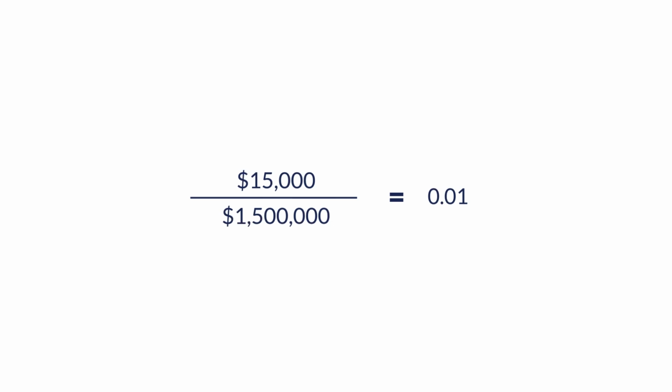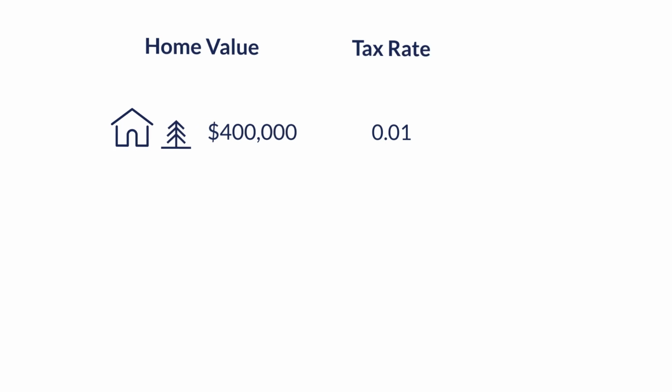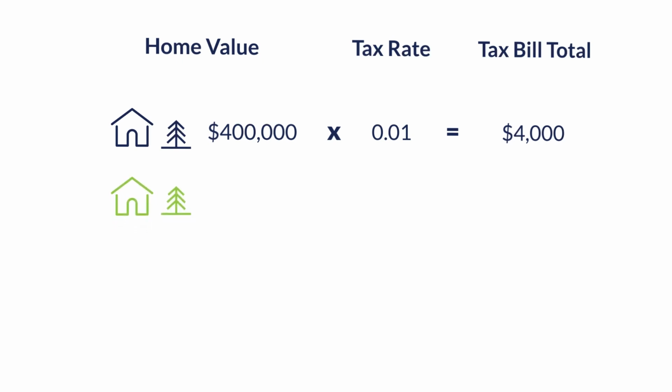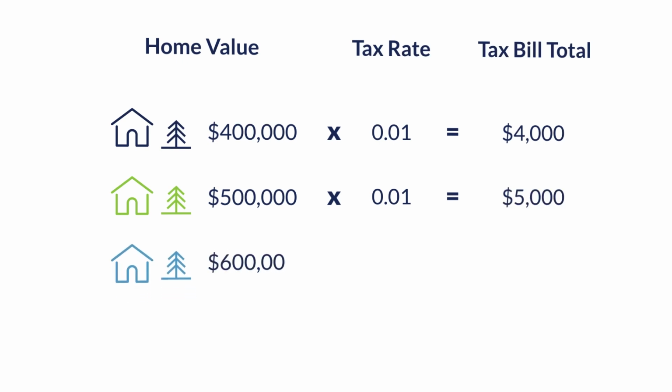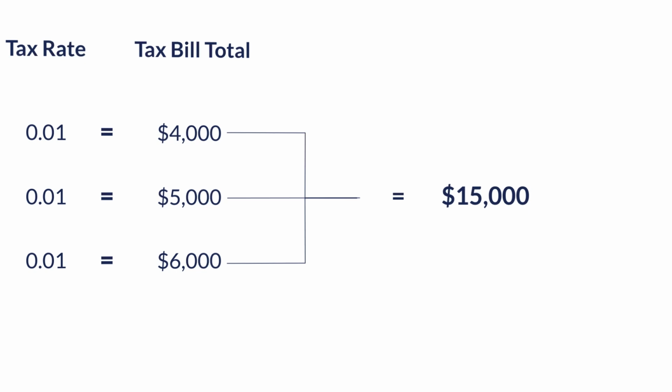Now here's how we apply that to your home and calculate how much you pay in taxes. If your property was assessed at $400,000, and we times that by the tax rate, your tax bill will be $4,000. Remember neighbor number 1, whose house was worth $500,000? Their taxes will be $5,000, and neighbor number 2 will pay $6,000. Here you can simply see how everyone pays their fair share of taxes based on the value of their property. Add these all together, and we get the $15,000 needed to run Tax Town.